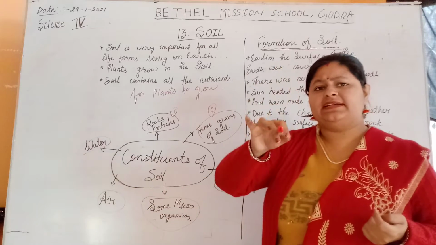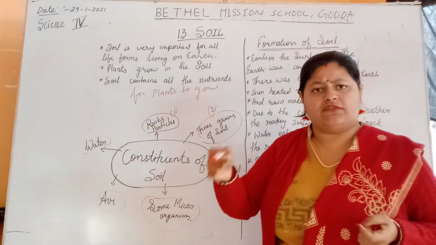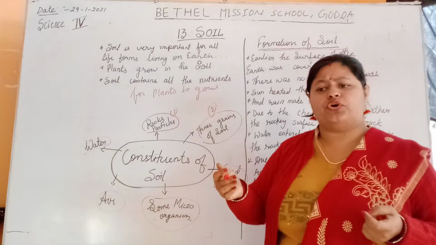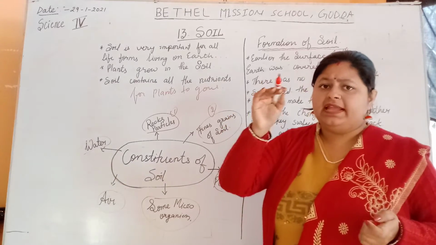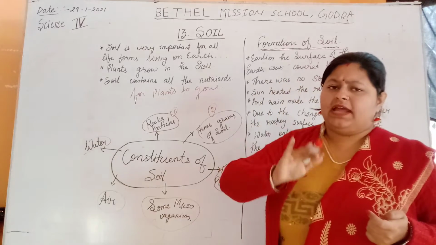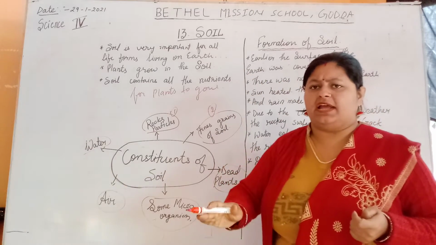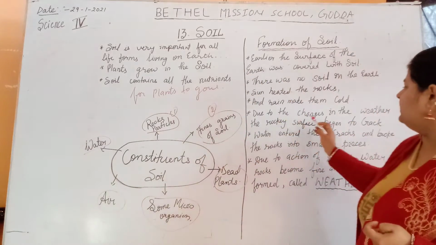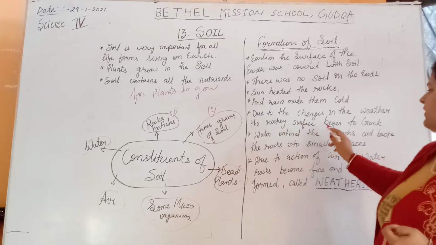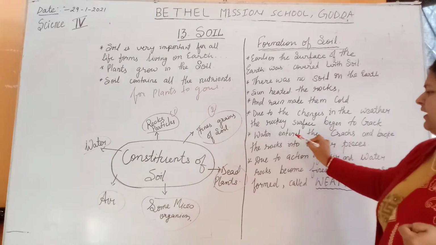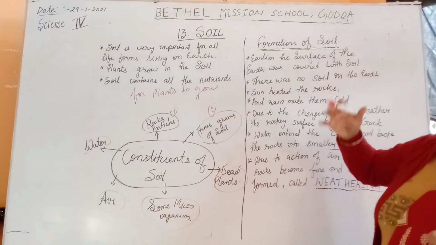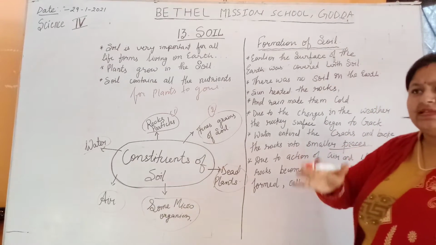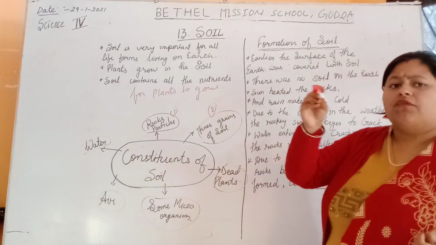This water enters the pores of the soil. Due to the change in the weather, the rocky surface began to crack. Water entered the soil and broke the rock into smaller pieces. When the water enters the big pieces of rock, what happens?